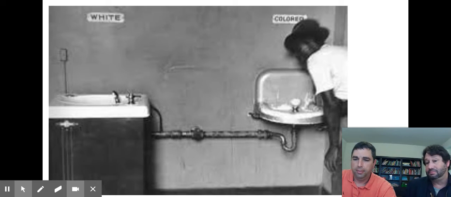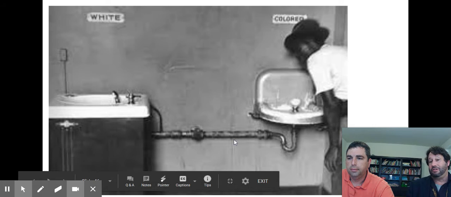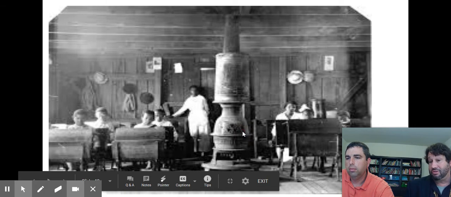Here's a picture probably from the 1900s. This kind of represents Jim Crow laws, but black codes were kind of the starting point for the Jim Crow laws. So this is the segregation, the separate, all these racist policies that unfortunately are going to go on for a long time. We're going to be talking a lot more about the Jim Crow era.